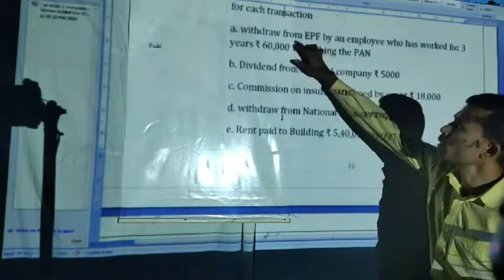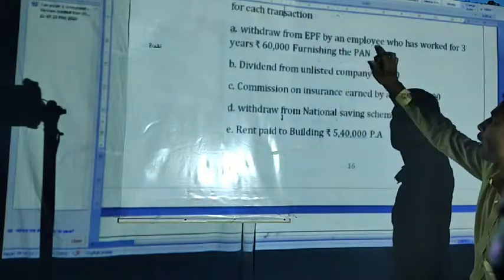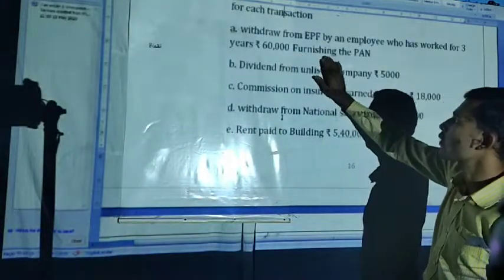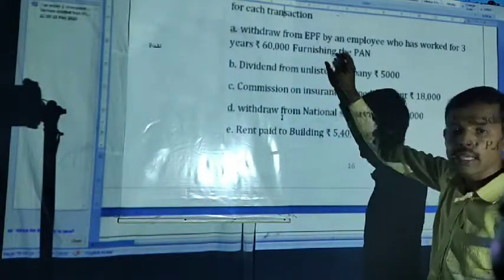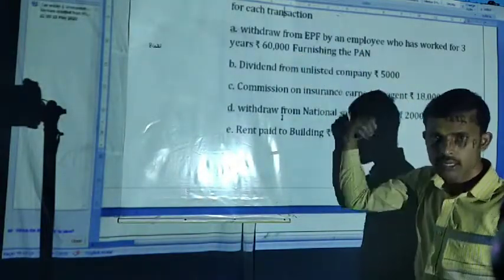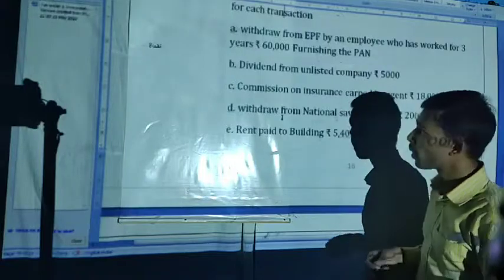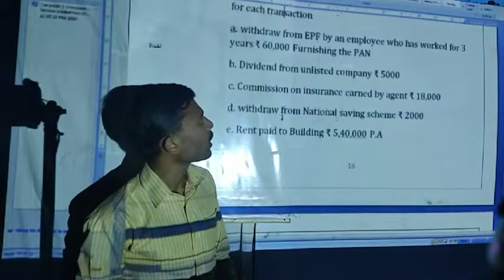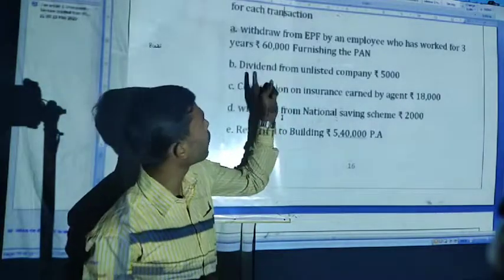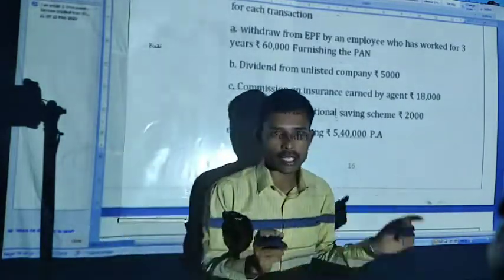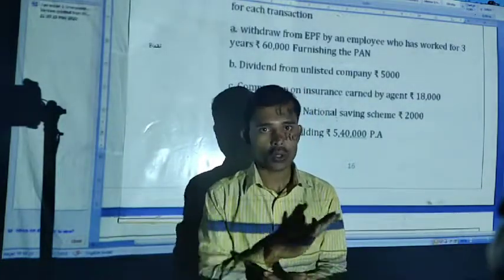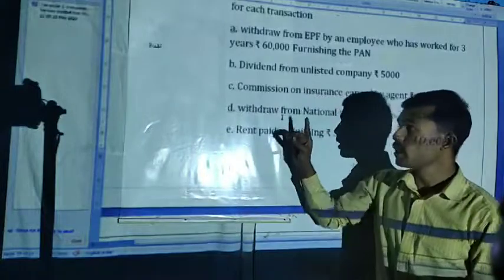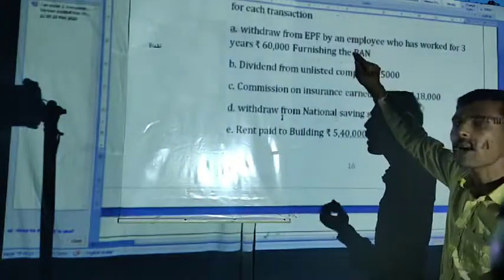Right, first one: withdrawal from EPF by an employee who has worked for 3 years, rupees 60,000, furnishing the PAN card. He is an individual withdrawing from a recognized Employee Provident Fund. How much? 60,000. Up to 50,000, no TDS. More than 50,000 attracts TDS at 10% with PAN; without PAN, 20%.